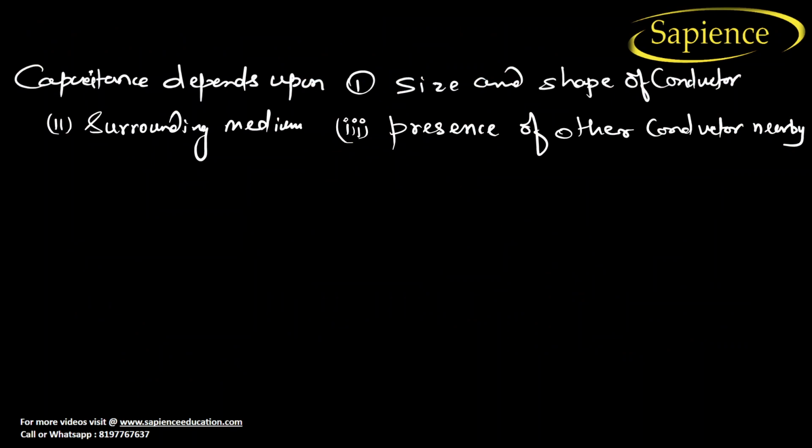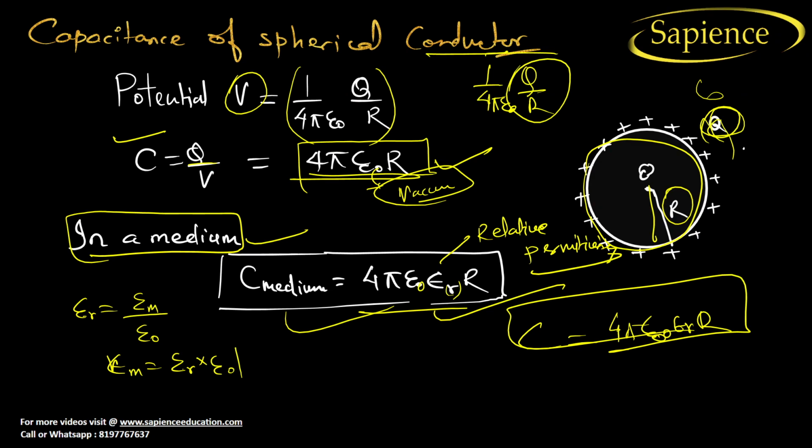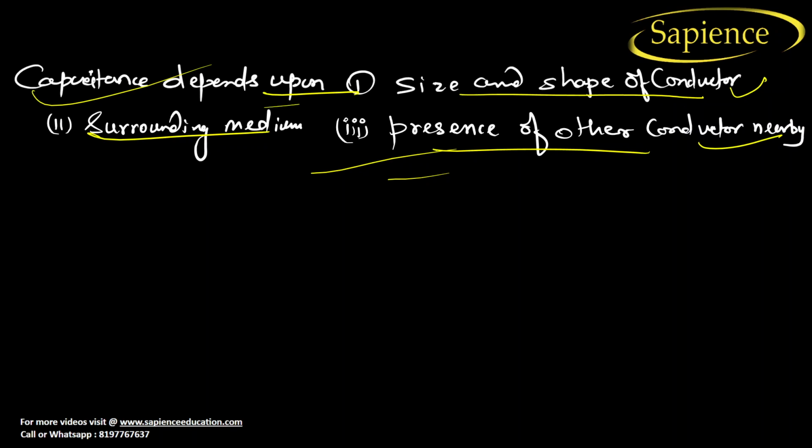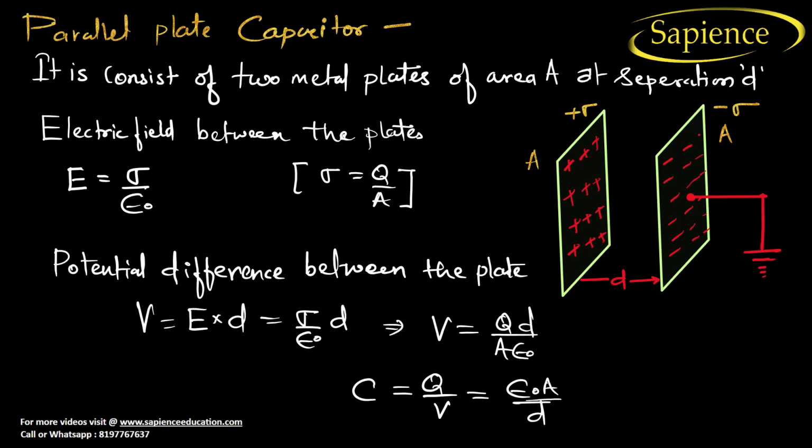Capacitance depends upon the size and the shape of the conductor, but it does not depend upon the amount of charge we store. It depends on the surrounding medium and the presence of other conductors nearby. So these are the three things capacitance depends upon. Now let us discuss the parallel plate capacitor.